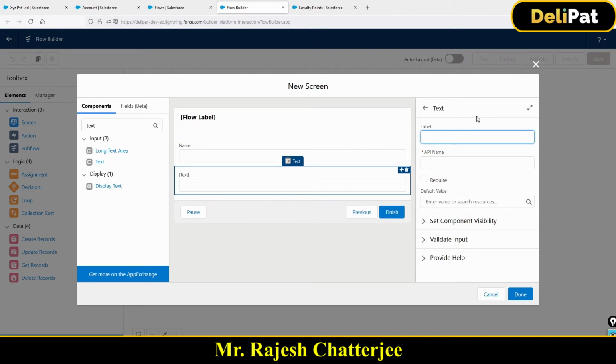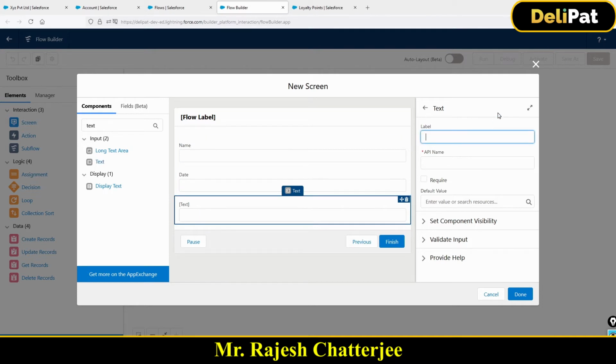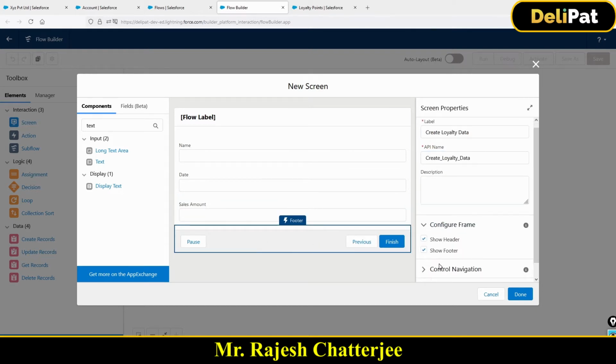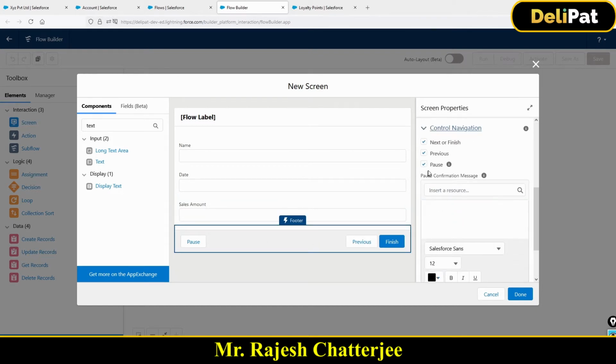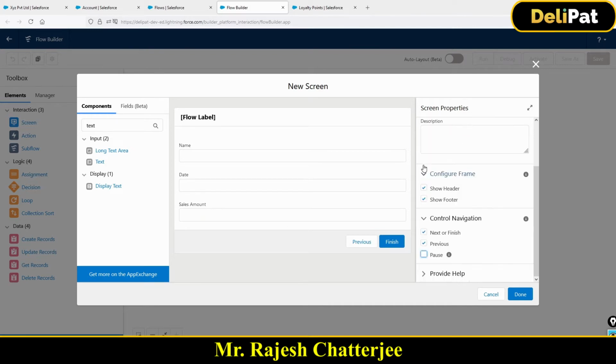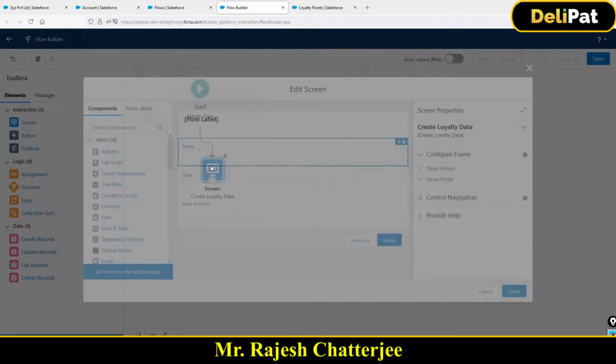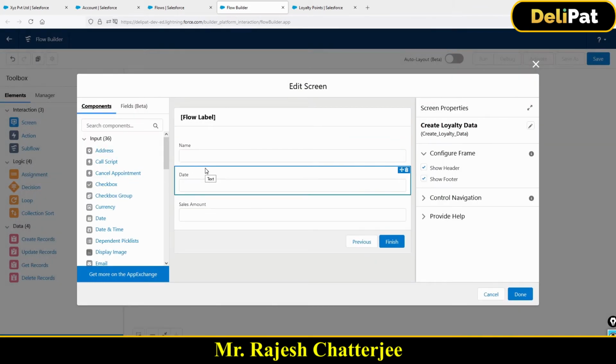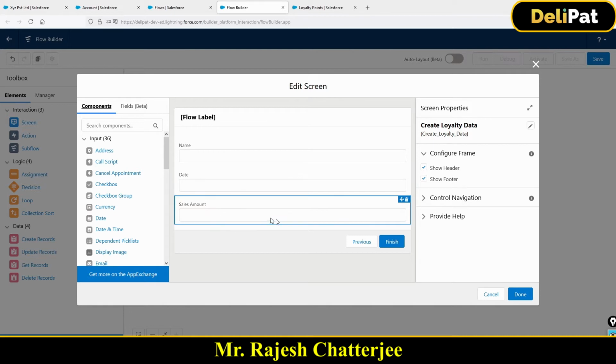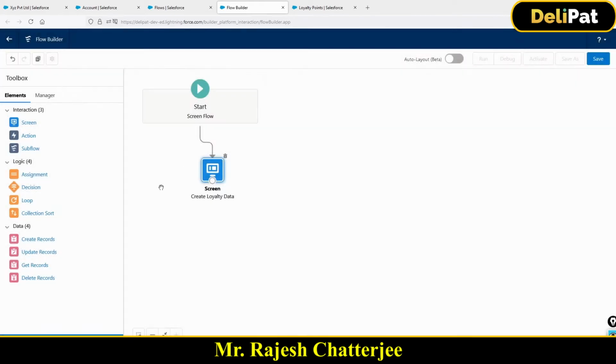Get date, and one more field called sales amount. These three fields are already there in my form. I don't want this pause button, so just remove it, and done. My screen is ready. So now we are done with the screen part, right? This screen will open, and the end user will fill in the data: name, date, and sales amount. Then it will create a new record in the loyalty object.